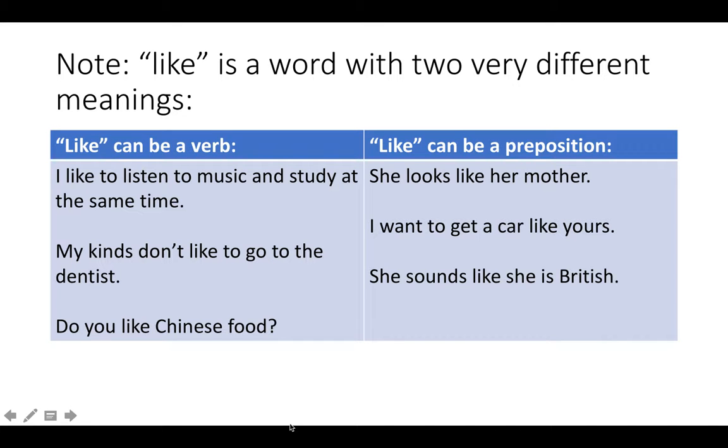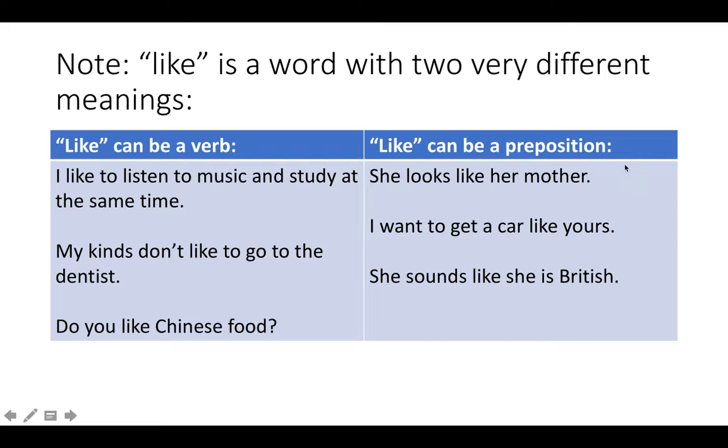And this is just a note that's not in the book, but it's something that students get very confused about. Like can be a verb. I like to listen to music and study at the same time. My kids, sorry, this should be my kids, don't like to go to the dentist. Do you like Chinese food? Okay. In these situations, you're using like as a verb.